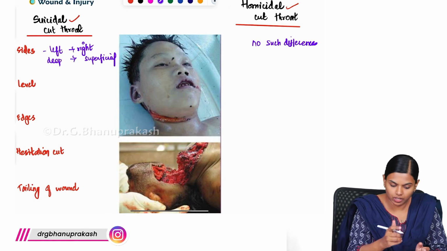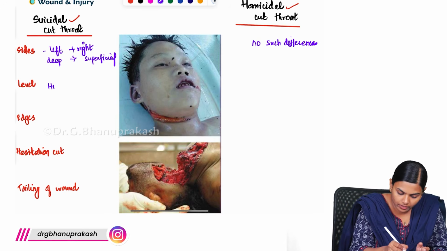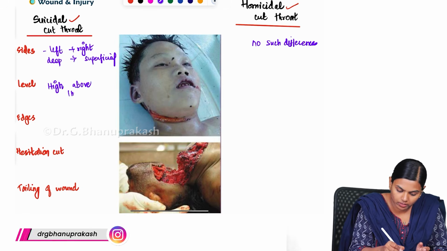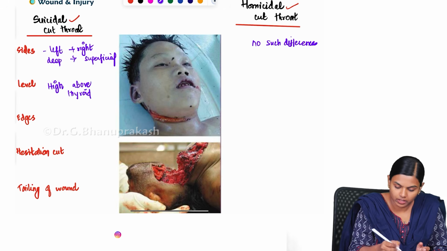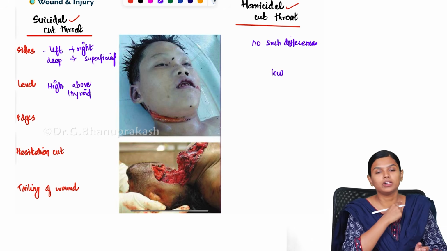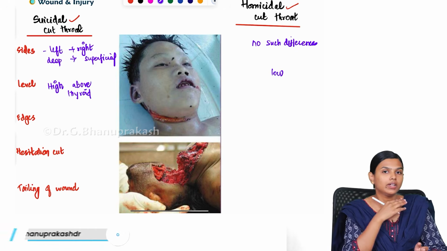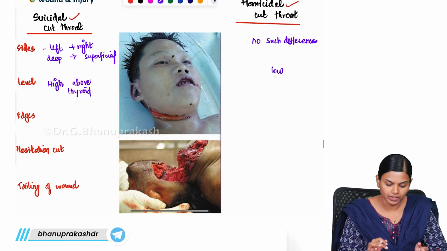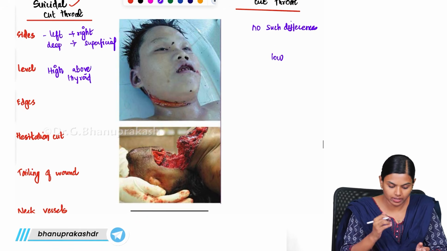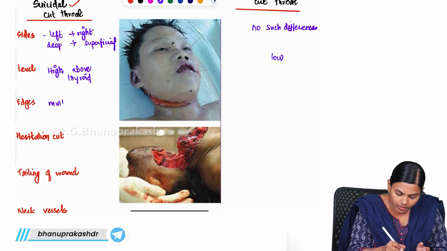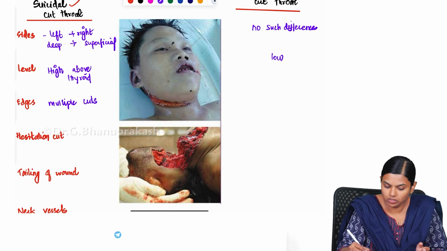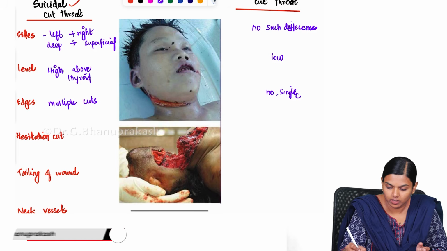And the level: in suicidal it will be mostly high, above the thyroid. In homicidal it will most commonly be at the lower level. Also, in suicidal there will be multiple cuts, but in homicidal only a single cut will be there.